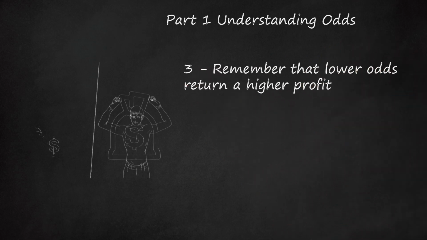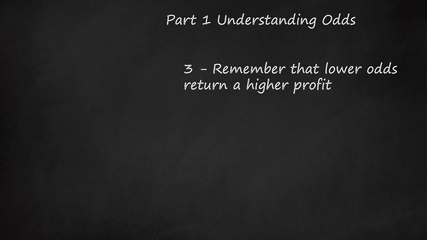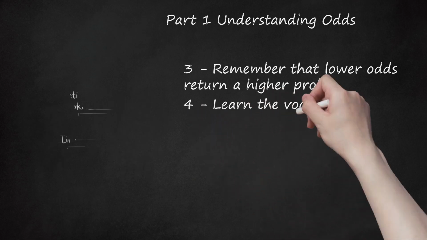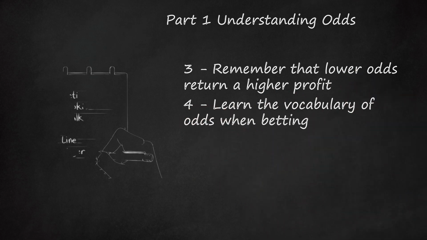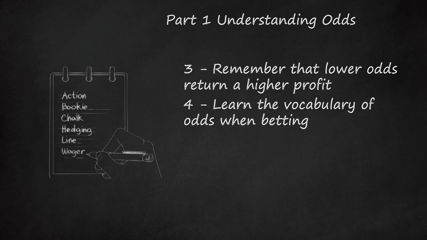Betting on the underdog is riskier than betting on a favorite, but a higher risk means a higher potential reward. The longer the odds, or the less likely, the more money you could win. 4. Learn the vocabulary of odds when betting. Many racetracks and betting establishments will have a booklet or pamphlet helping you learn terminology, but you should understand the lingo before you read odds.